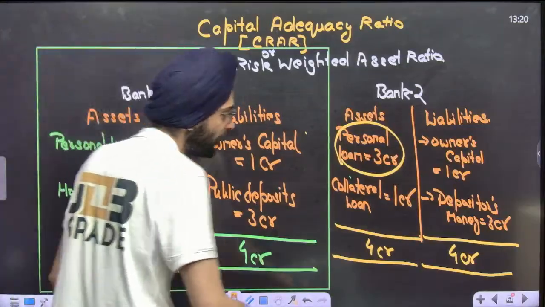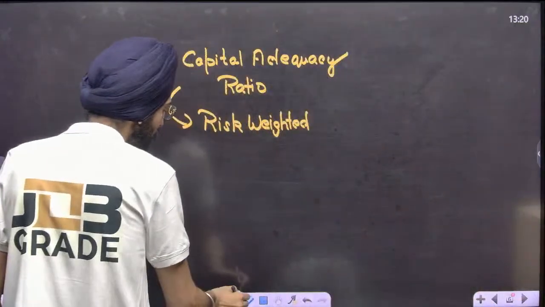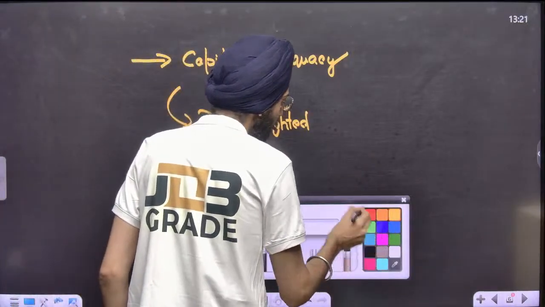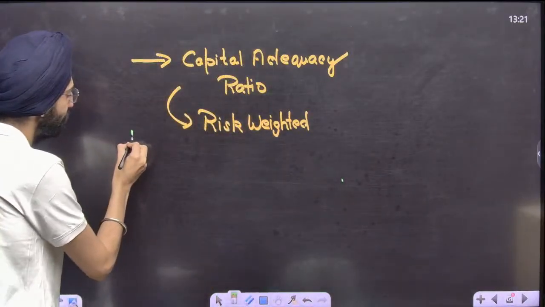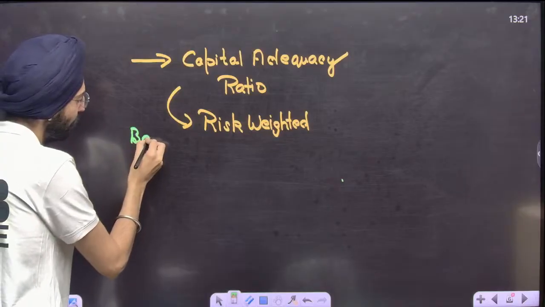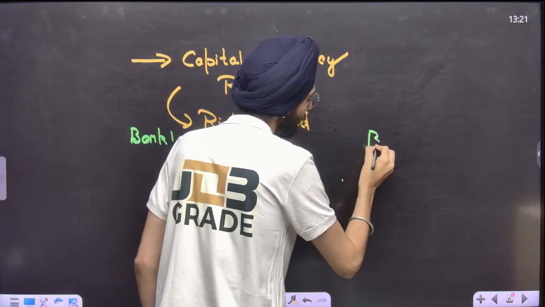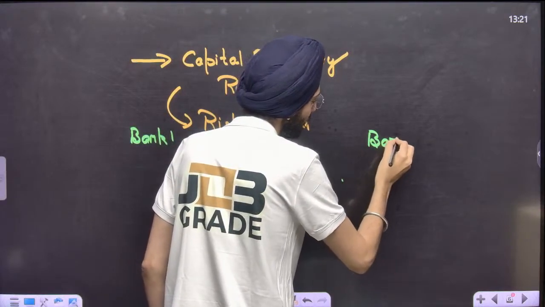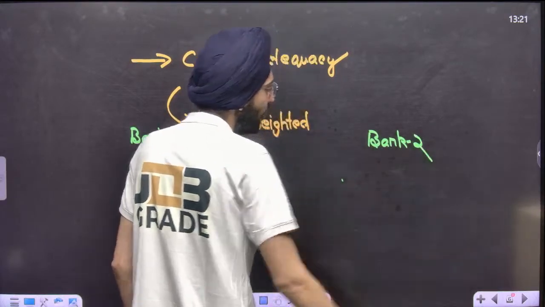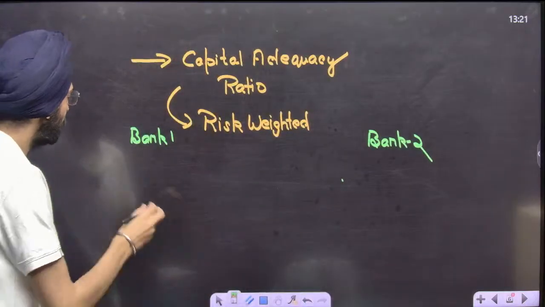Now let's calculate for bank one and bank two. How are you going to calculate that?